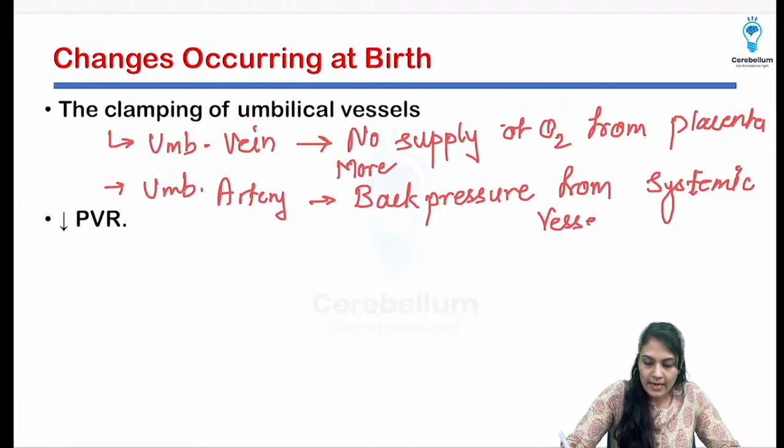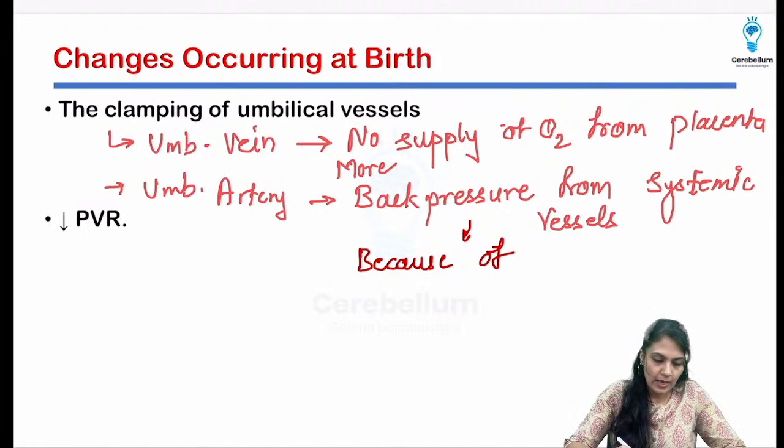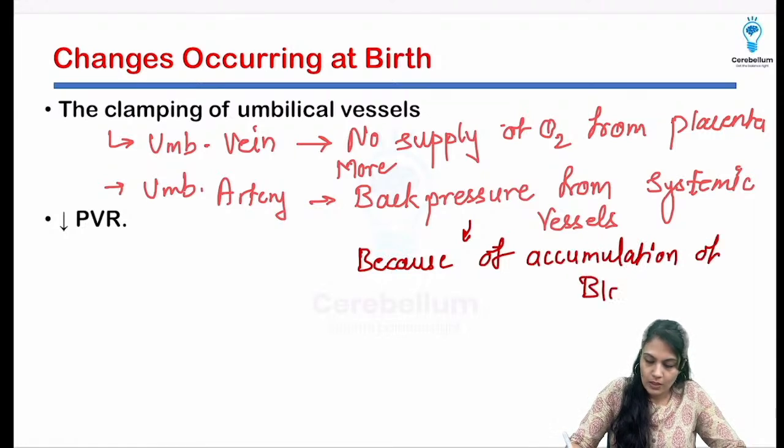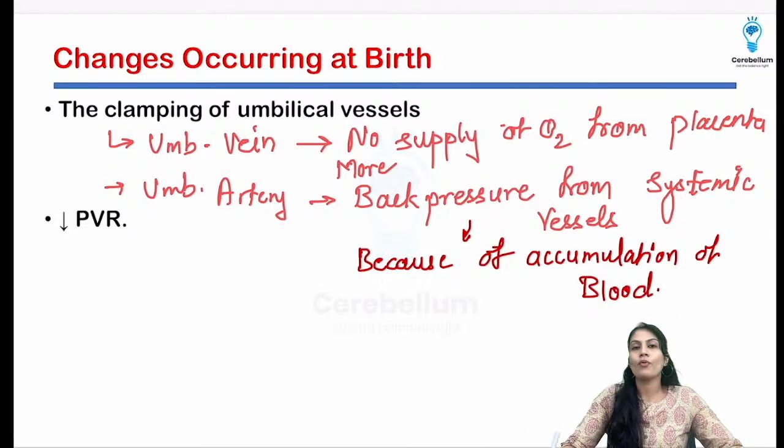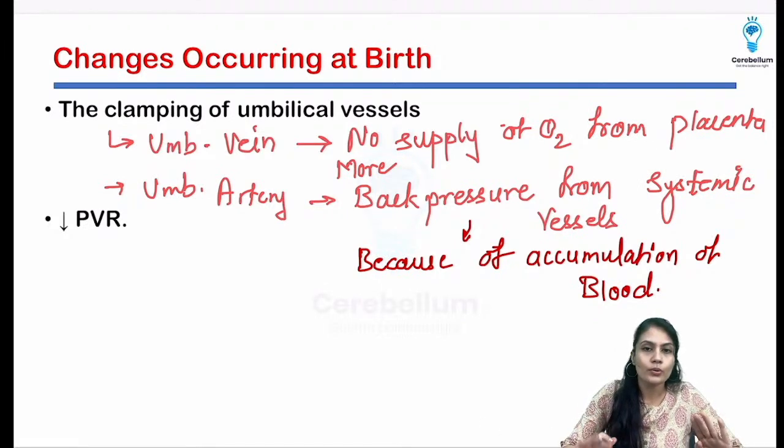Now why is there back pressure? Remember, because of accumulation of the blood. Now there is something known as stripping of the umbilical cord also, that we'll learn later. For now, just remember this is going to take place.